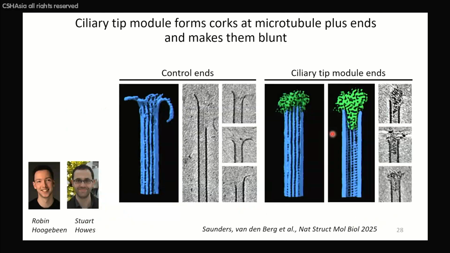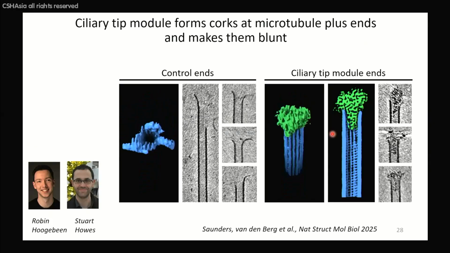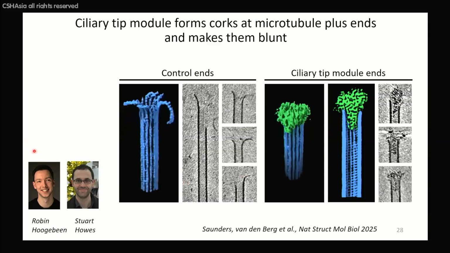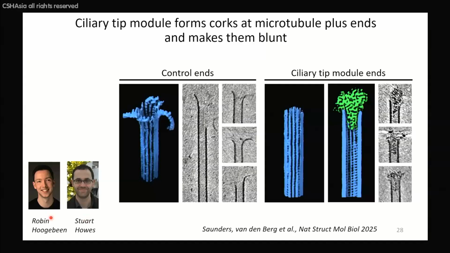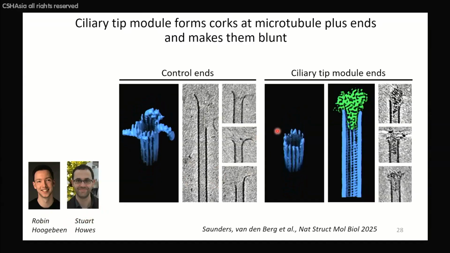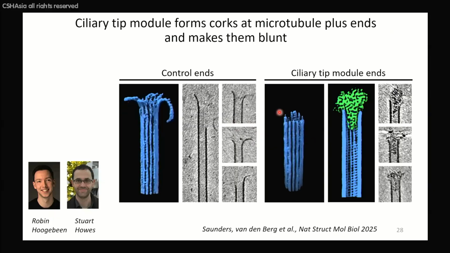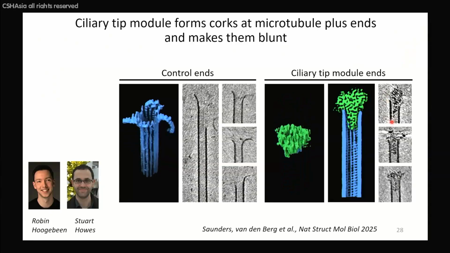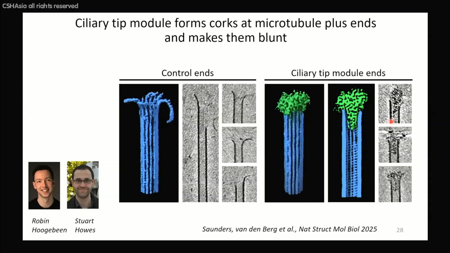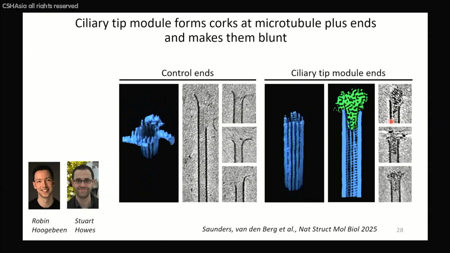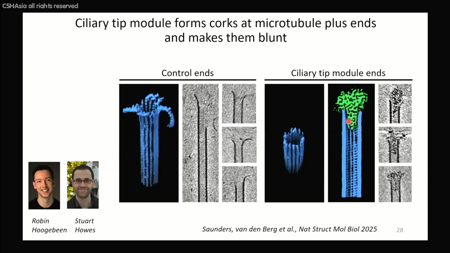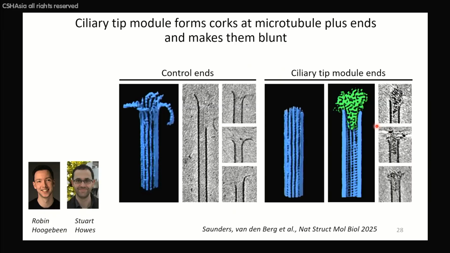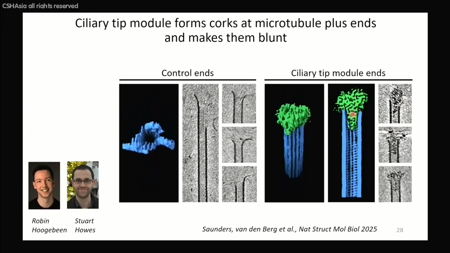We looked at these microtubules with all 5 proteins, or actually 6, including EB proteins together, on microtubules by cryo-electron tomography. This was already done in Utrecht in collaboration with Stuart Howes' lab. And so what we saw is that, again, as you see here, we get blunt protofilaments and the plug. These plugs are prettier than the centriolar ones. We call them champagne corks. They have kind of the same shape. And again, it's similar because we have proteins that interact from the luminal side.